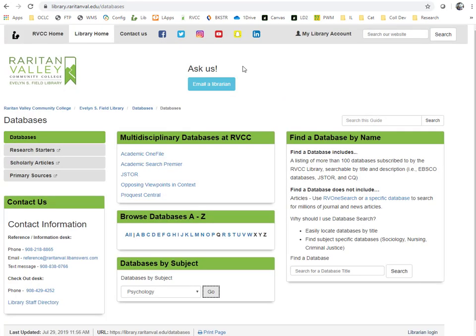This research process can take a little while, but the more you put into it, the better the outcome will be. This can be especially true if you use some of your time to get help from a librarian. Please submit your answers to this discussion in time for me to offer you feedback. You can also look for the Ask Us button on the library website to email or chat with an RVCC librarian. And remember that the skills you learn now can be applied to research for other disciplines and even at other colleges, which will have similar online databases that allow you to access scholarly research articles.